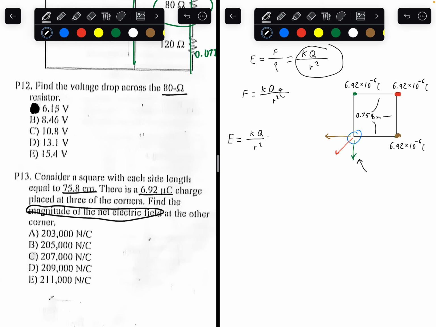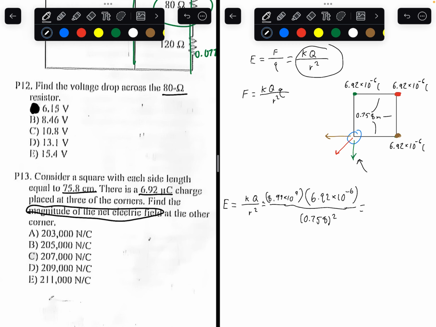So plugging that into this equation, you can get Coulomb's constant, which is 8.99 times 10 to the power of 9, times the charge of the green point, which is given, 6.92 times 10 to the power of negative 6, divided by the radius, or the distance between the point and the corner, which is given as 0.758 squared.